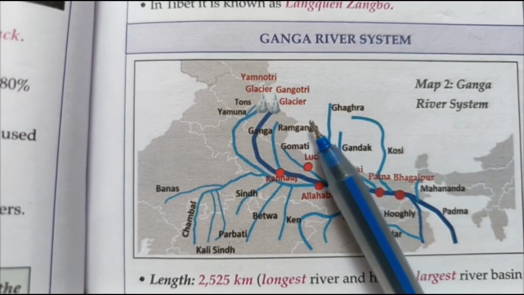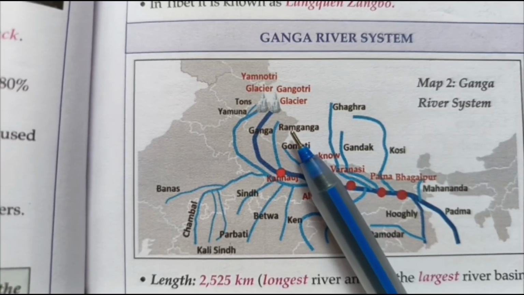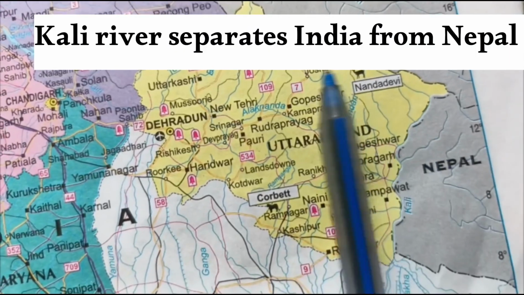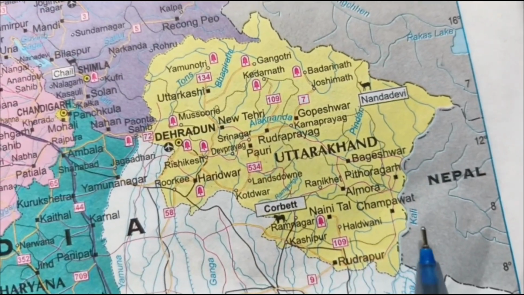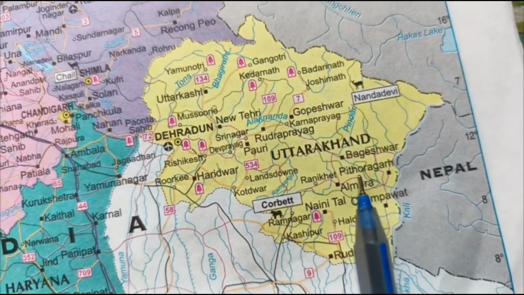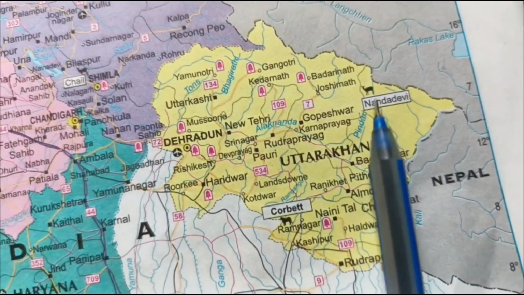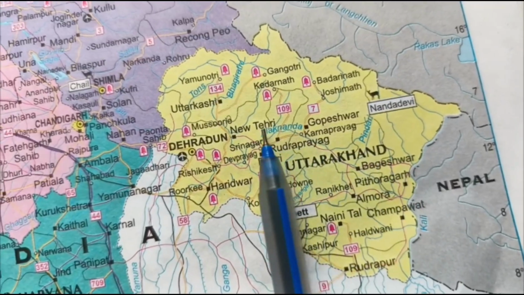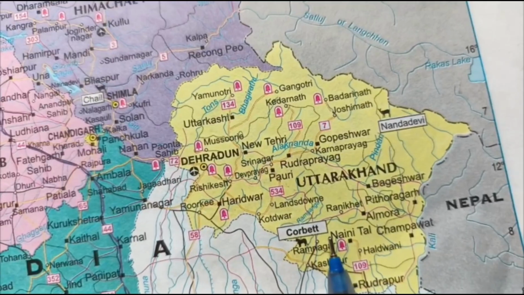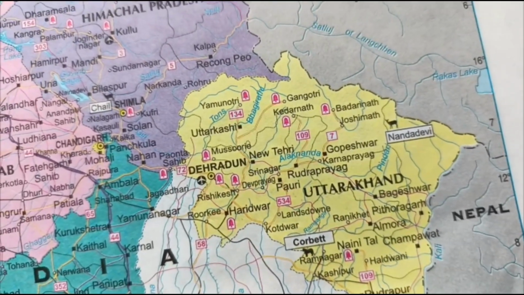Similarly, in the eastern border of Uttarakhand, the river Kali flows, as can be seen from the other map. This river, Kali, flows and forms a natural boundary between Nepal and Uttarakhand. Similarly, we can see some of the other important rivers like this Pindari River and Alaknanda River, Bhagirathi, Tons, and Ramganga River. So these are some of the important rivers of Uttarakhand.